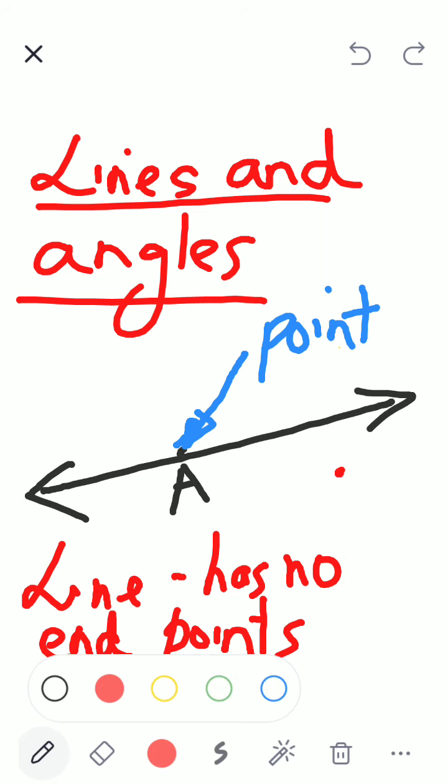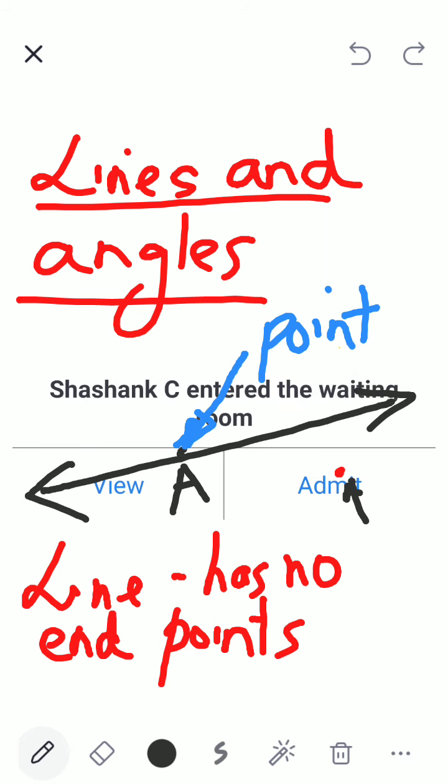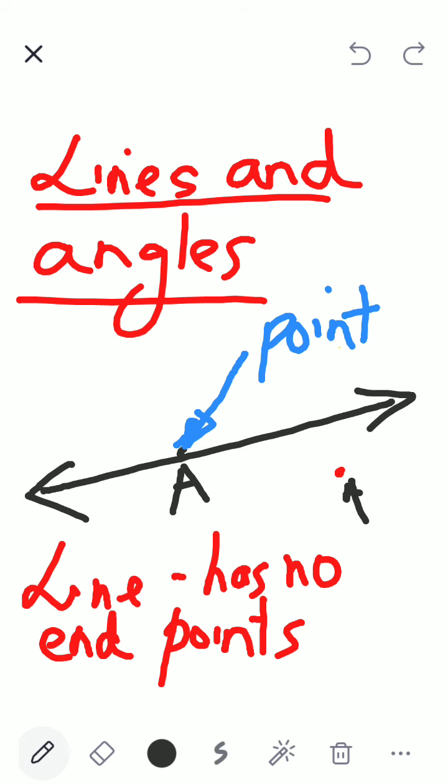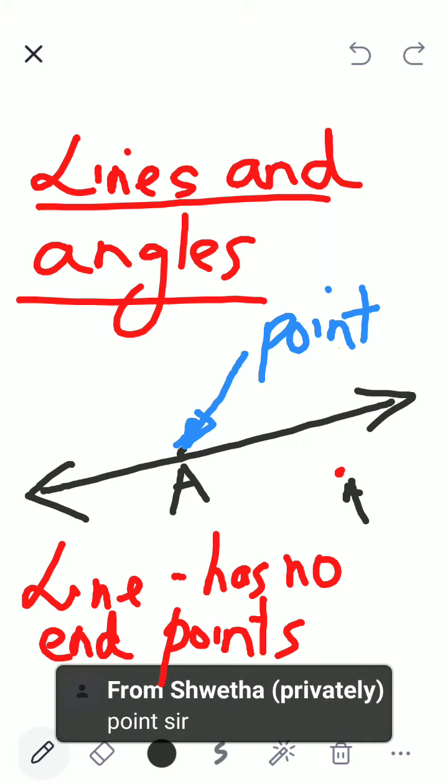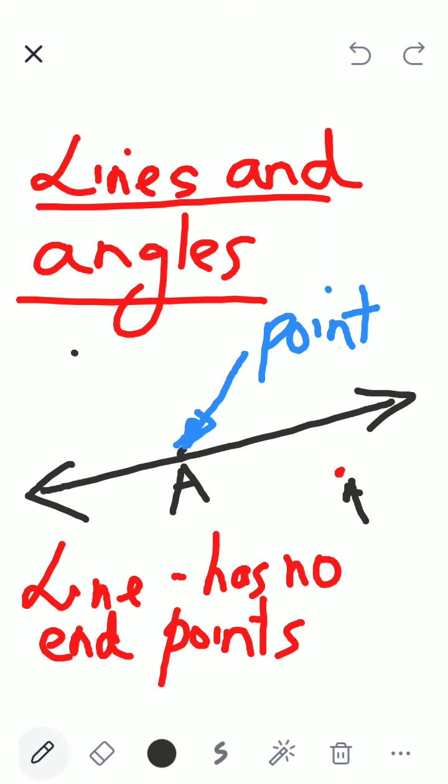Red is also a point, but it is not a point on the line. It is a point outside the line. Simple. Everything is a point. Anywhere I put a point, but it is not on the line. What is important when I'm studying lines is the points on the line.